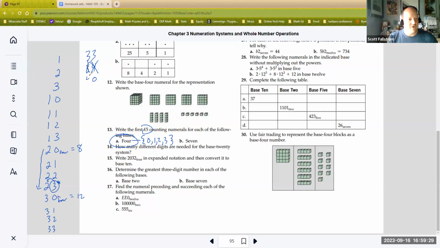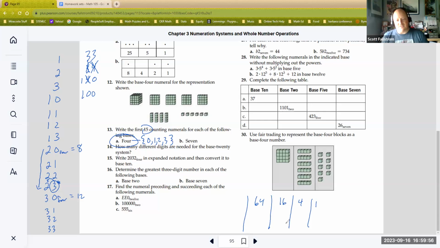This would be a 4, but I can't write the 4, so I have to regroup it. And that would be my next place value after 3, 3. It's a little hard for students at times. If you need to, come over and write out the place values. For base 4, I'd have 1s, then 4s, then 16s. Again, 4 times 4. If you did 16 times 4, you'd get 64. That would be your next place value.